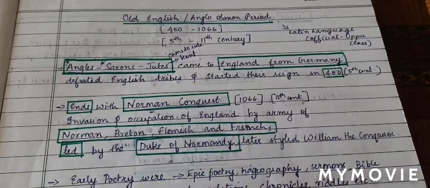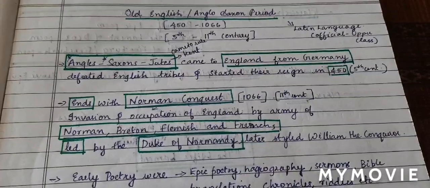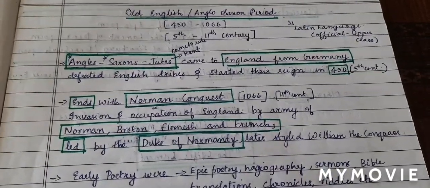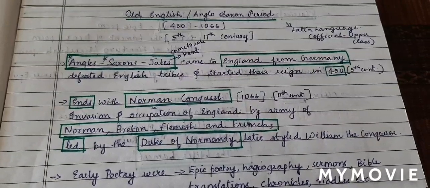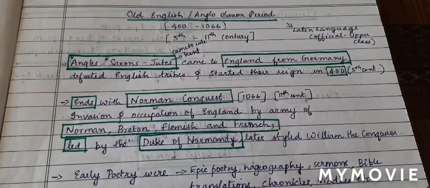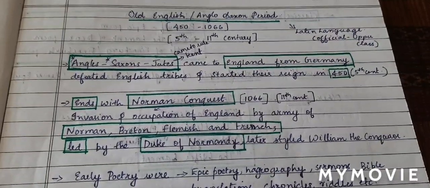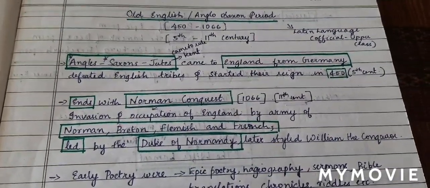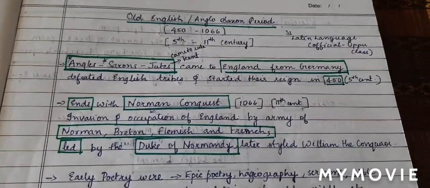And why is it called Norman conquest? Because the army of Norman, Britain, Flemish and French people invaded and occupied England. The army was led by the Duke of Normandy. Who is the Duke of Normandy?